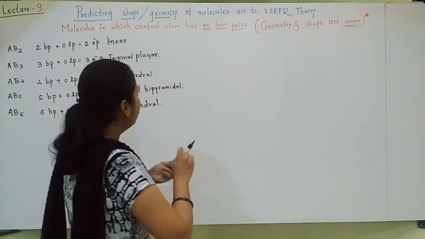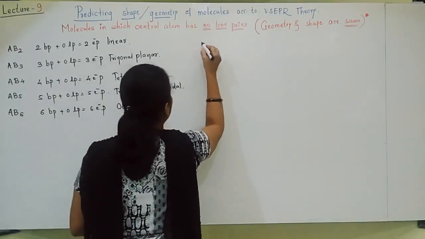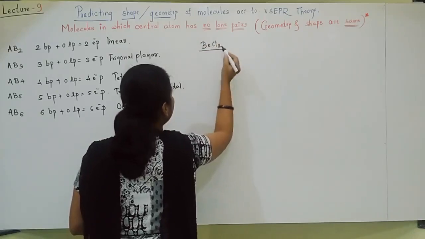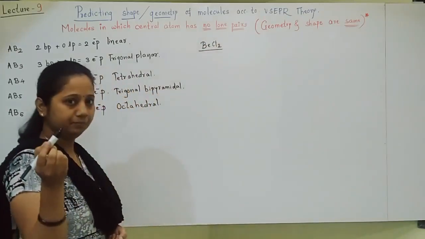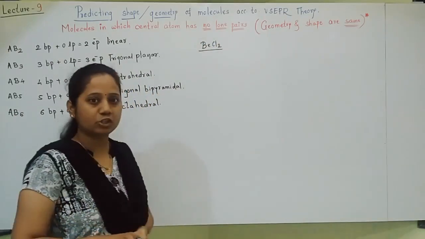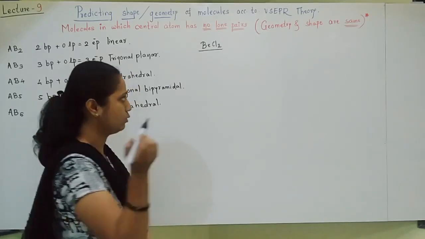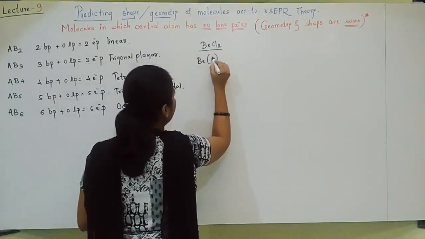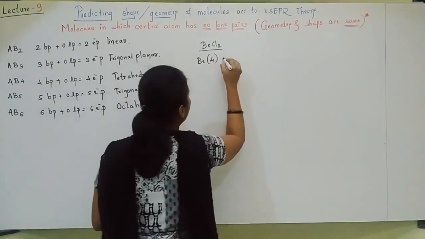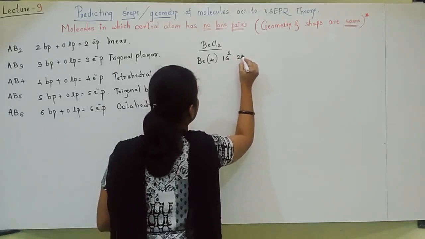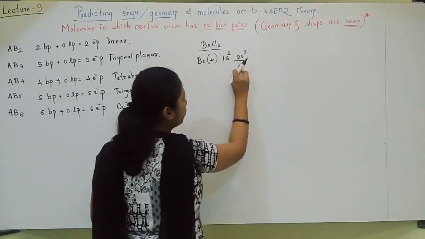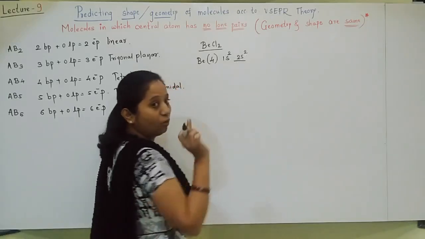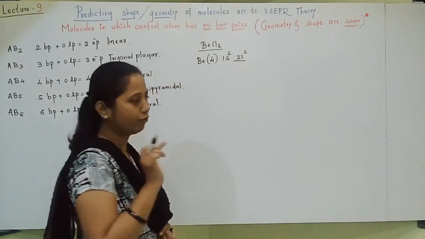For example, we'll see molecules. One by one you should go on writing the molecule. First molecule I will write is BeCl2. You have to predict the geometry now. How will you predict the geometry? See students, central atom you should write down. Beryllium is the central atom. Atomic number is 4. Electronic configuration 1s2, 2s2. I am underlining the outermost orbit, that is the valence shell, because electrons present in only the valence shell will take part in bond formation.